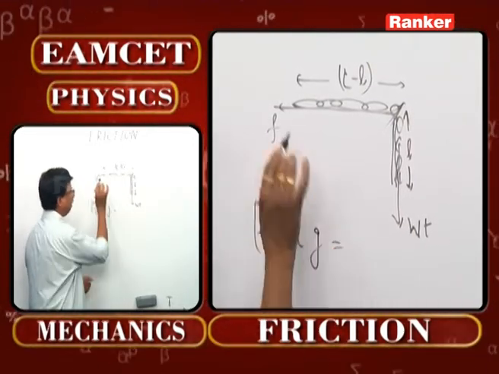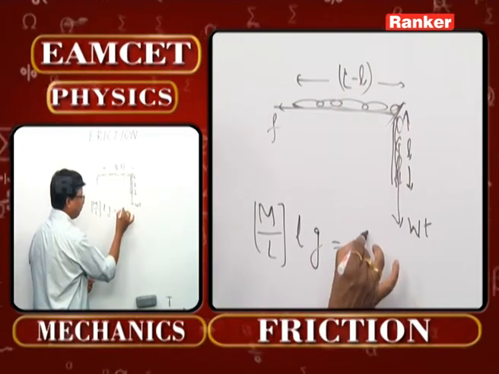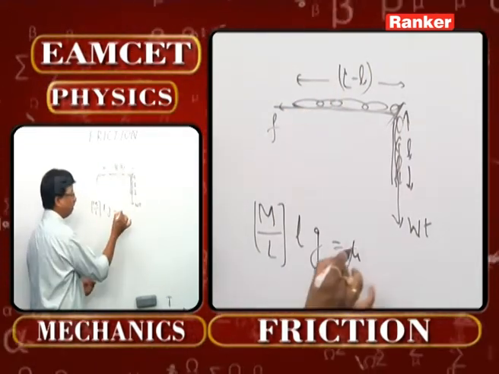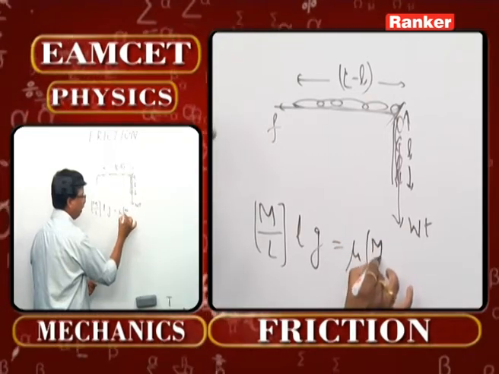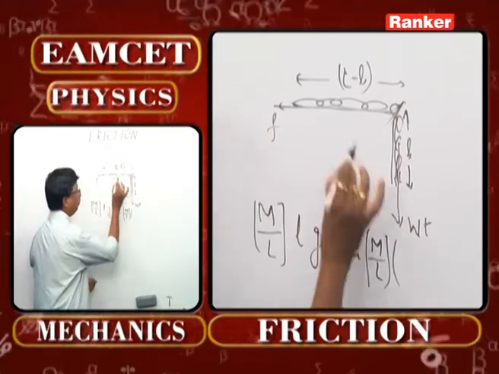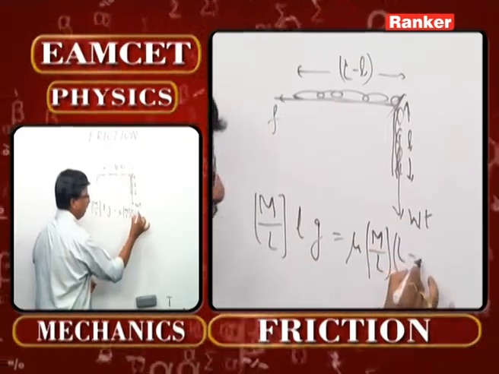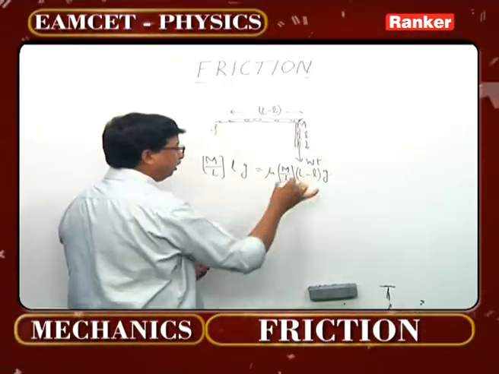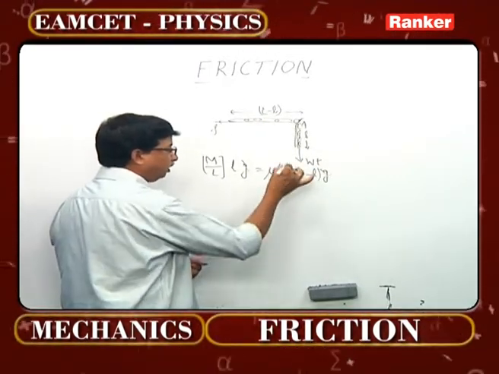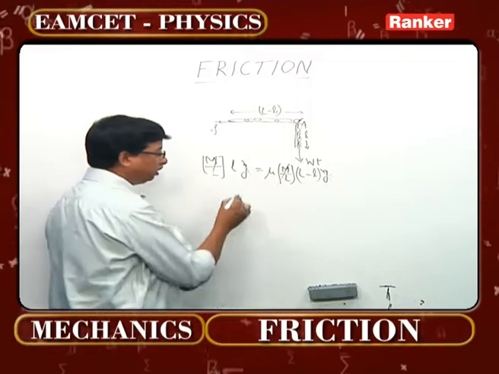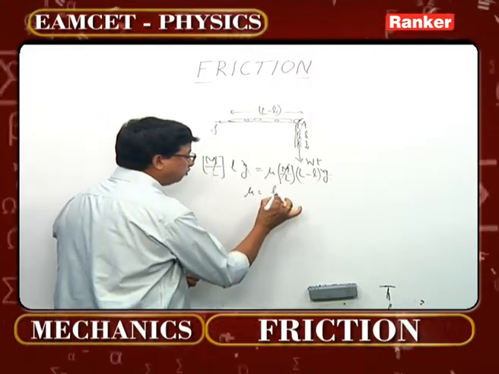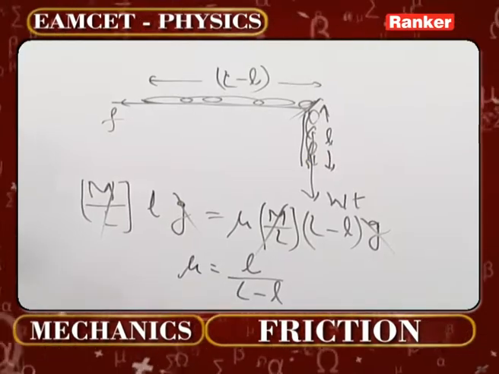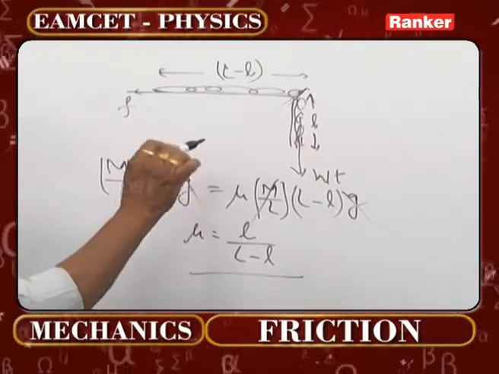That should be equal to mu times the force of friction acting on this. What is the force of friction acting on this one? It is again mass per unit length into the length of this portion, L minus l, into g. Now g gets cancelled, m by L gets cancelled, then mu becomes simply l by L minus l. So hereafter every one of you can remember this formula directly.